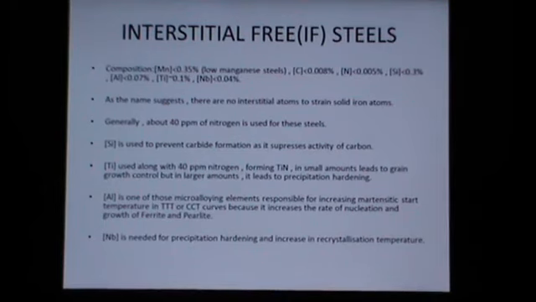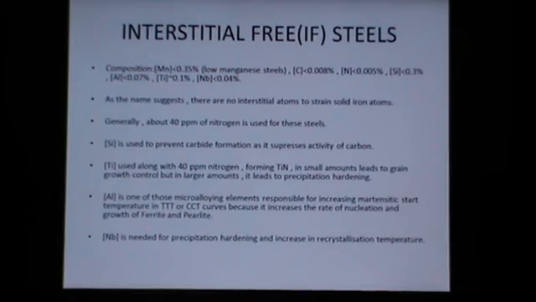Now, before studying more about the interstitial free steels, let's discuss the role of various microalloying elements in them. The first microalloying element that we will be discussing is silicon, which is required to prevent carbide formation as it suppresses the activity of carbon. The titanium used along with 40 ppm nitrogen forms titanium nitride in small amounts, which leads to grain growth control, and in larger amounts it leads to precipitation hardening.